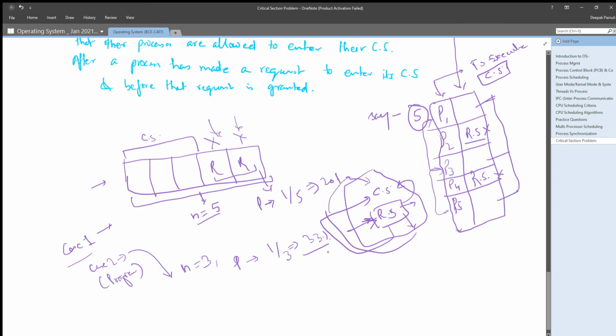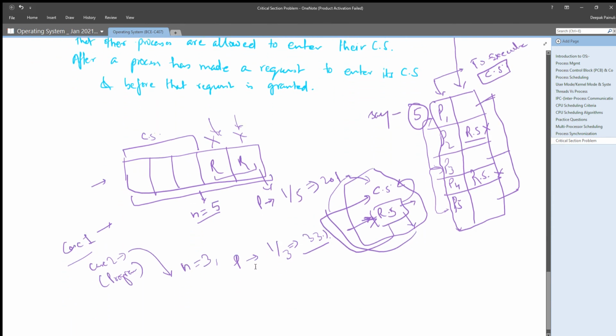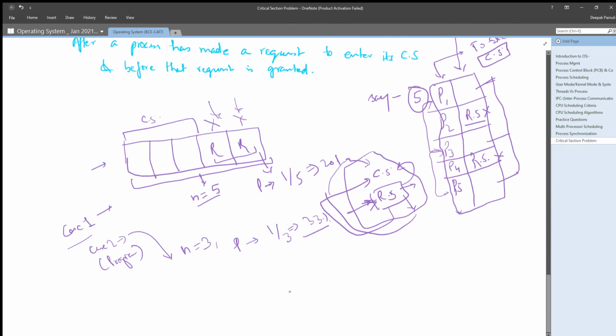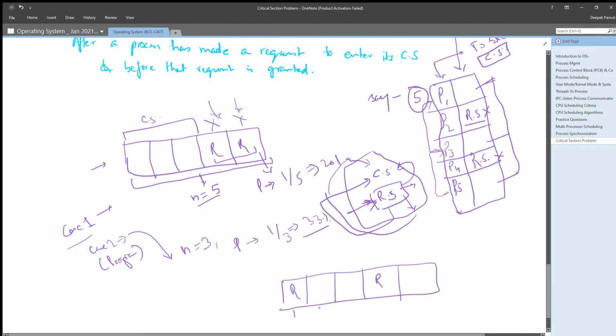So I think you understood it. See, logically, let's say this one is in remainder section, this one is in remainder section, processes 1 2 3 4 5, and let's say your algorithm decided to consider all the processes in the system. Then what will happen if your algorithm selects a process which is in its remainder section?